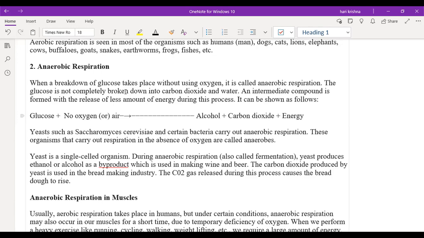Yes, sir. Okay. So what is anaerobic respiration? Breakdown of glucose in the absence of oxygen is called anaerobic respiration. It will form products like alcohol, carbon dioxide, and energy.